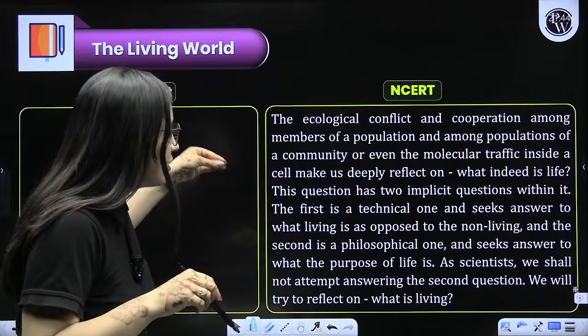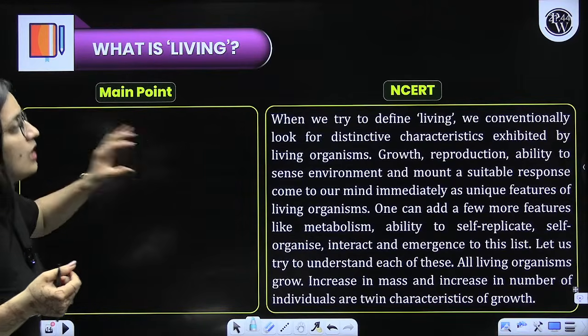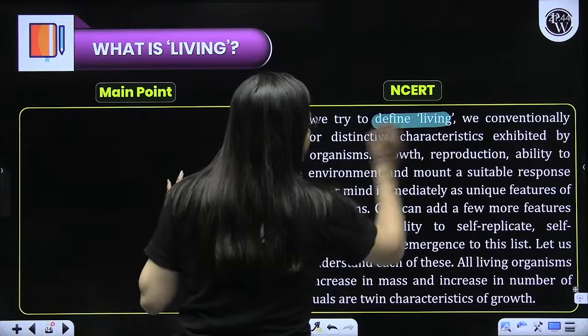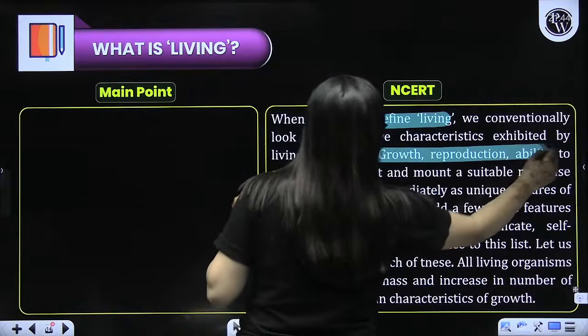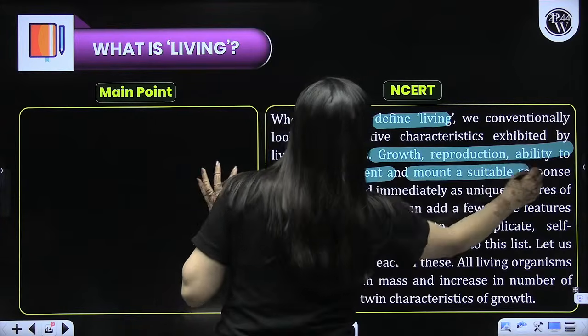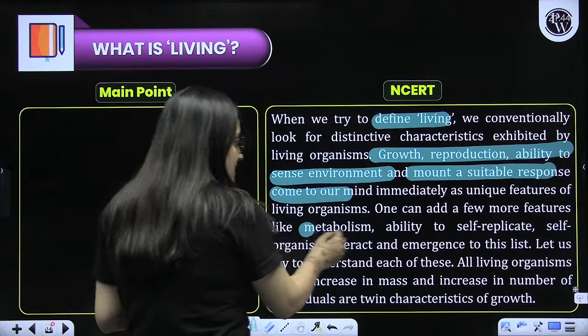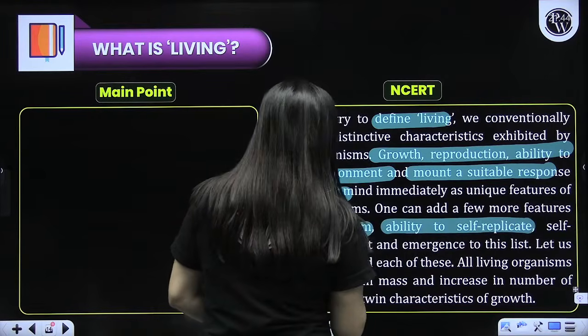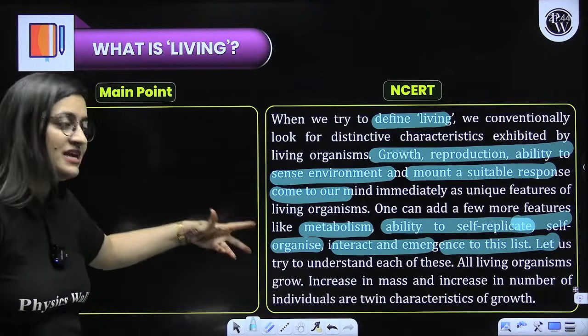Now when you are talking about living and non-living, this is what we have to differentiate. When you try to define living, you talk about certain characteristic features: growth, reproduction, ability to sense the environment and give a response, metabolism, ability to self-replicate, self-organize, interact. All living beings grow.